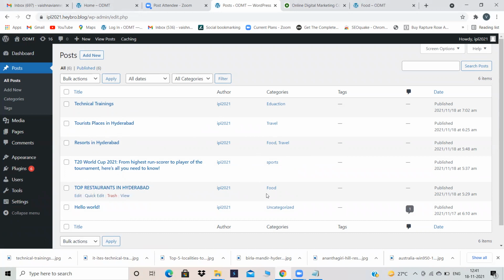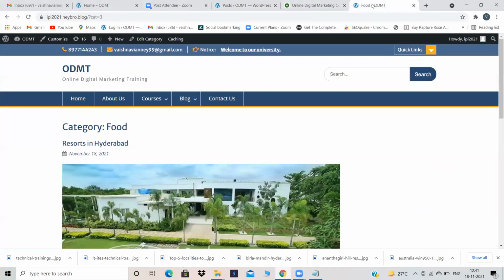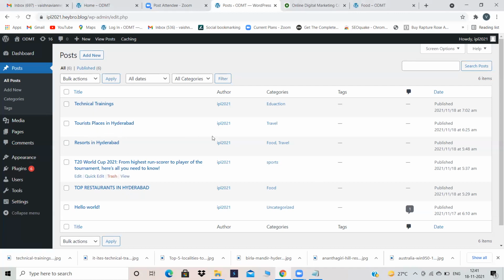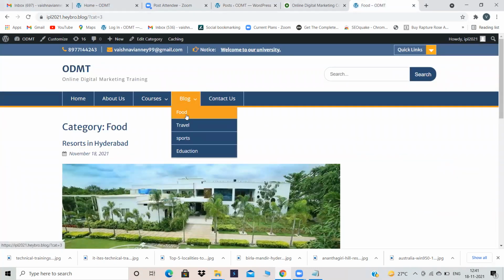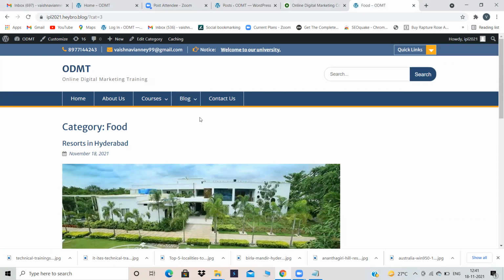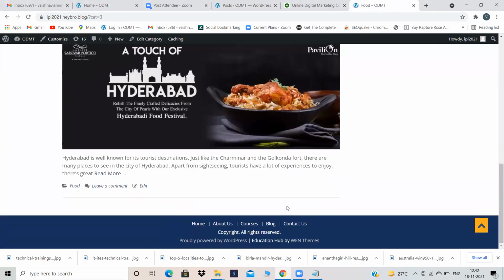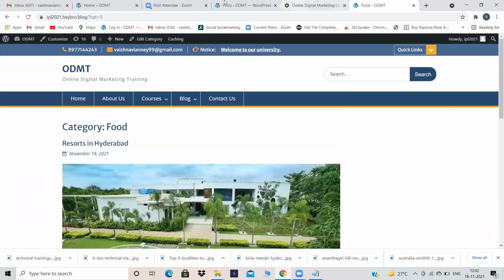Now, when I click on food option, which blogs will appear? You tell me. Just see over here and tell me which blogs will appear in food category. The resorts in Hyderabad. Okay, first one. Correct. Second, and top restaurants. 2 blogs will appear in my food category. Let's check whether my 2 blogs are appearing in food category or not. Just click on food. Resorts in Hyderabad. Top restaurants in Hyderabad. Third blog is not appearing. Only 2 blogs are appearing in my food category.